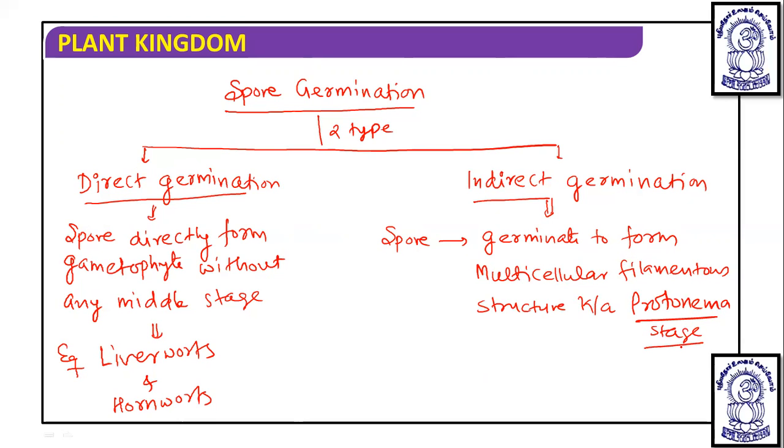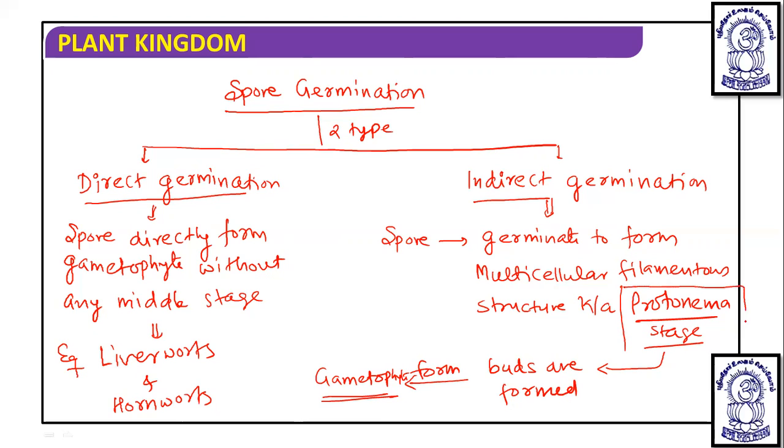On this protonema, buds are formed, and this bud develops to form the gametophyte. So this is an indirect way of germination through one middle or intermediate stage, that is filamentous, known as the protonema stage.